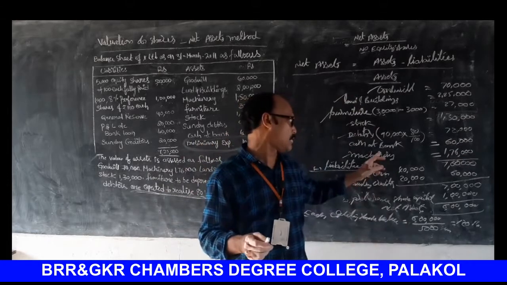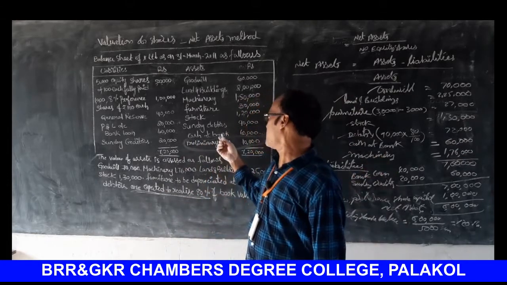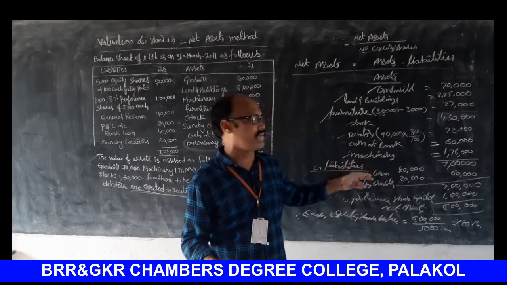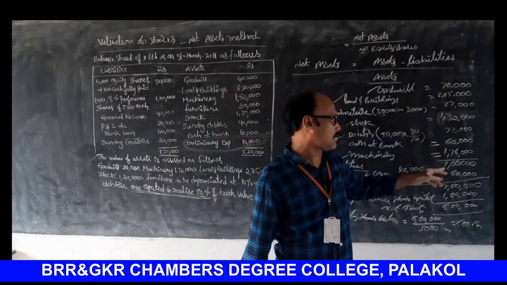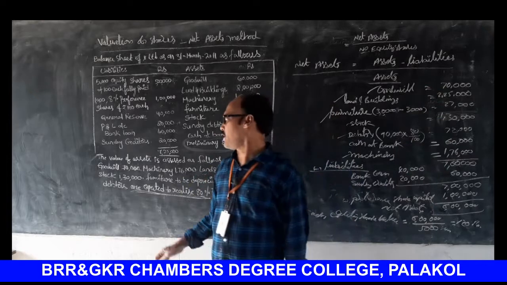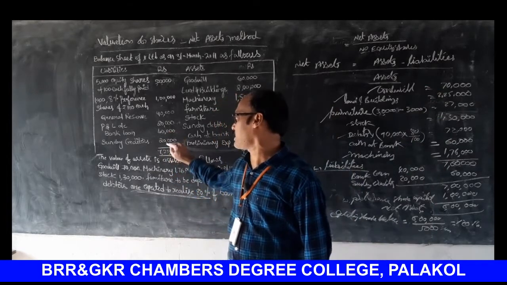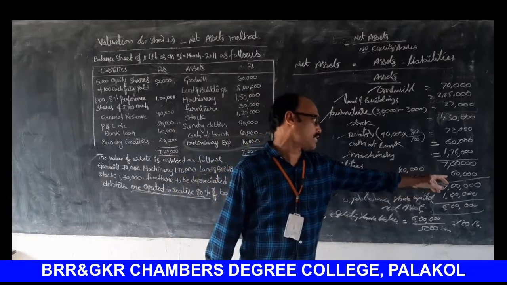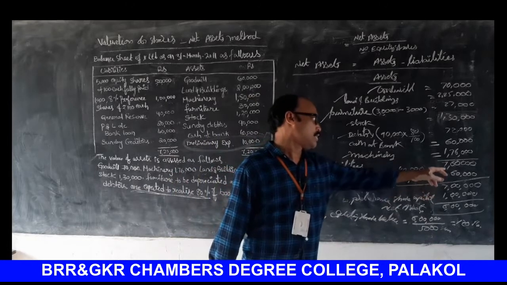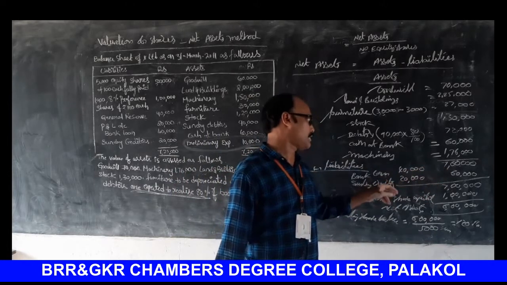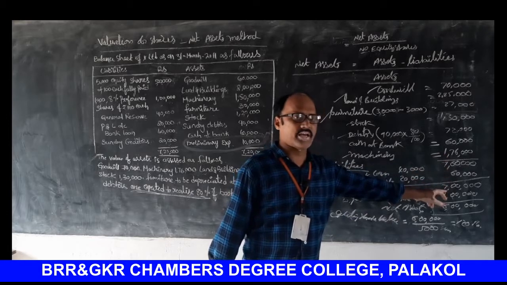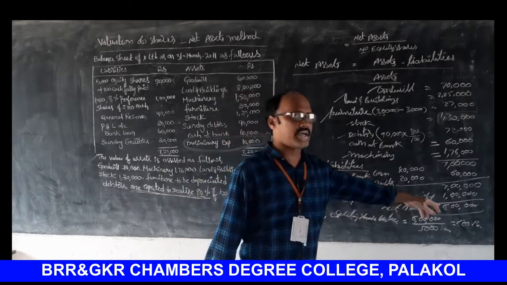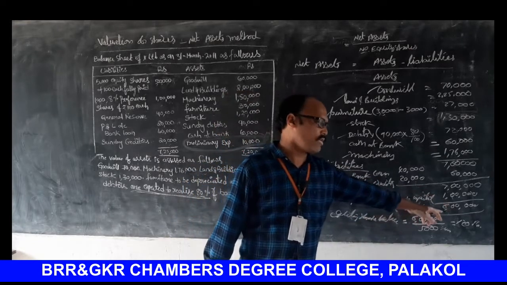What is the value of machinery? 1,76,000. Total of assets 7,60,000. Okay, next, bank loan 40,000. Sundry creditors 20,000. 60,000. Assets minus liabilities: total of assets 7,60,000, liabilities 60,000. So 7 lakhs. These assets belong to equity shareholders and preference shareholders. Less preference share capital 1 lakh. So net assets is equal to 6 lakhs.